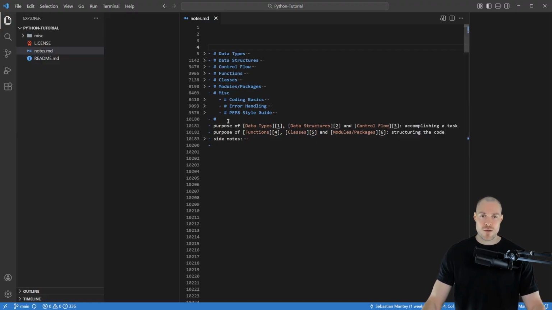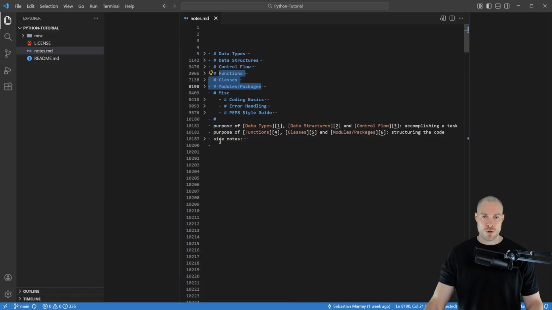So now let's have a look at these notes here at the highest level. Namely, the first one is about the purpose of data types, data structures, and control flow. So the purpose of those first three elements here. And the purpose is to accomplish a task. And then the next note here is about the purpose of functions, classes, and modules and packages. So those are those next three elements here. And their purpose is mainly to structure the code rather than accomplishing a task. And these are already my main notes.